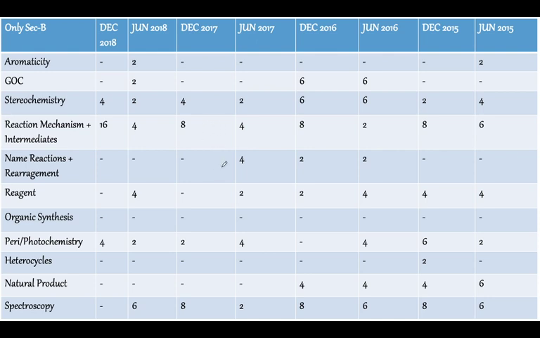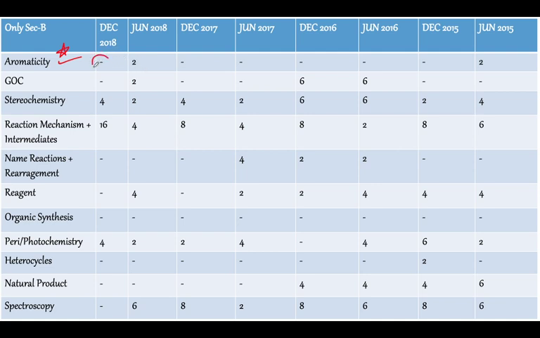So, beginning with aromaticity. It's a very basic concept, and also a very important concept. Sometimes the questions are not asked directly, but maybe an aromaticity property becomes very useful in a 4 mark question, though it is not given individually.